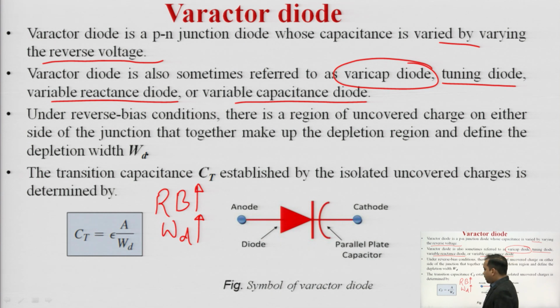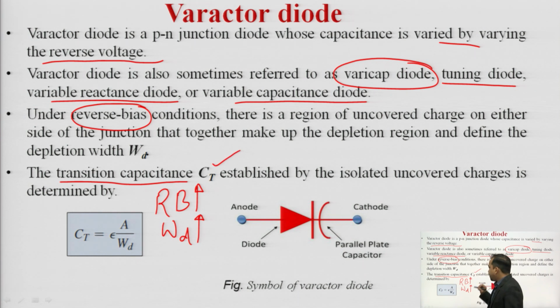We have already seen that a p-n junction diode offers two kinds of capacitances: the transition capacitance and the diffusion capacitance. Transition capacitance generally occurs in a p-n junction diode under reverse bias condition, whereas the diffusion capacitance occurs in a forward bias condition. Here we are dealing with the reverse bias condition, so the transition capacitance comes into the picture, which is represented by CT.